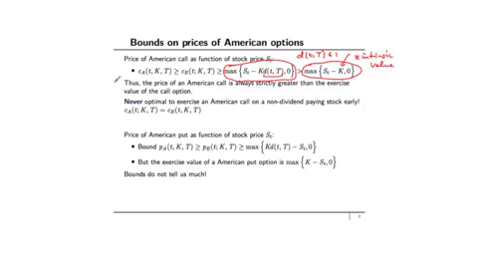So this sequence of inequalities tells me that the price of an American call is strictly greater than its intrinsic value. It's strictly greater than whatever value that you could get by exercising the American call immediately. And what that tells me is that it's never optimal to exercise the American call on a non-dividend paying stock early, which means that the price of an American call is exactly equal to the price of a European call.